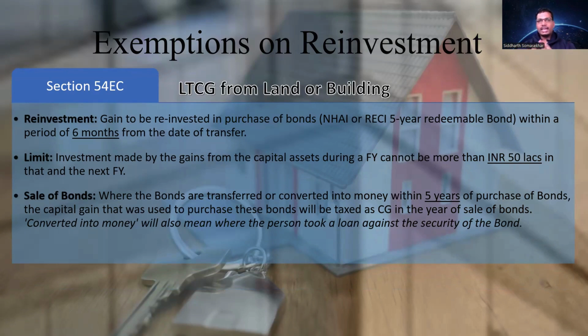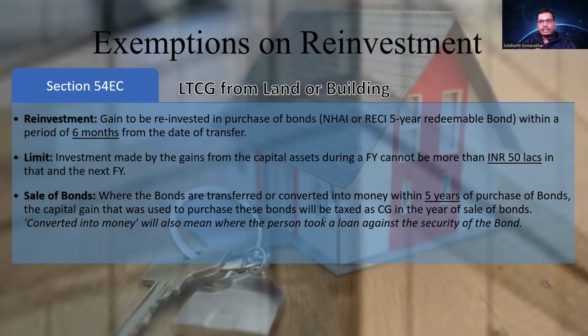Now, NHAI and RECL are two corporations which issue bonds, which are 5-year redeemable bonds. If you invest the gain in these bonds within a period of 6 months from the date of transfer, then the capital gain becomes exempted. Now, the limit is